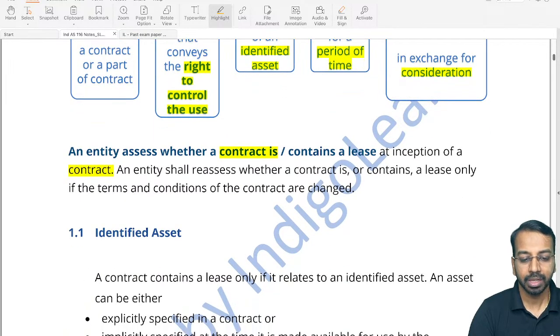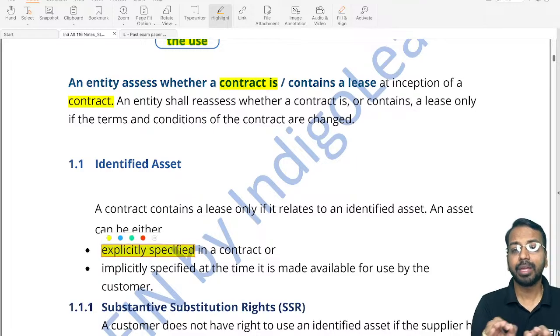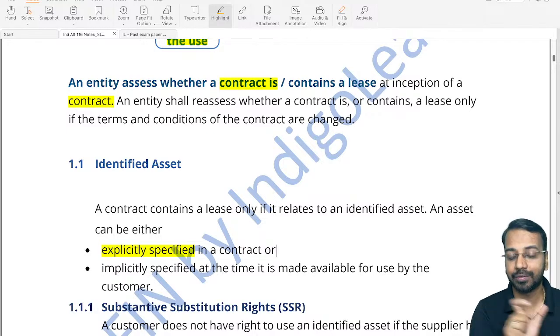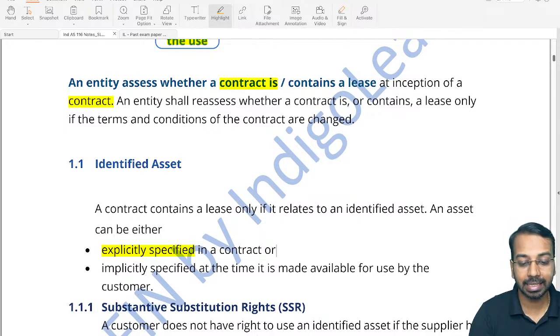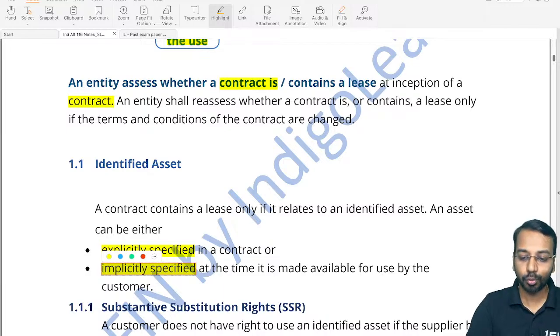Now, we have understood identified asset broadly. An identified asset is either explicitly specified in the contract, meaning we mention in the contract that yes, flat number 201, building number so-and-so, this is the asset specified in the contract, or implicitly specified at the time it is made available by the user. Implicitly specified means that it is not explicitly stated, but let us say the supplier has only one car. If the supplier has only one car and I have entered into a contract for lease of that car, then that car becomes an identified asset. That is implicitly specified.